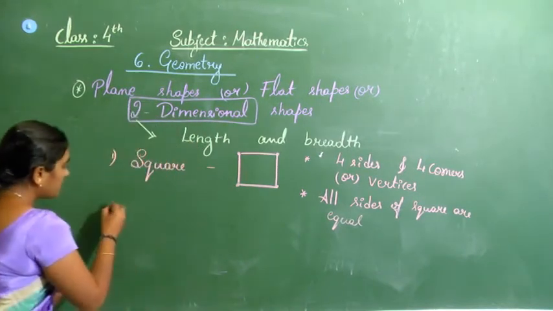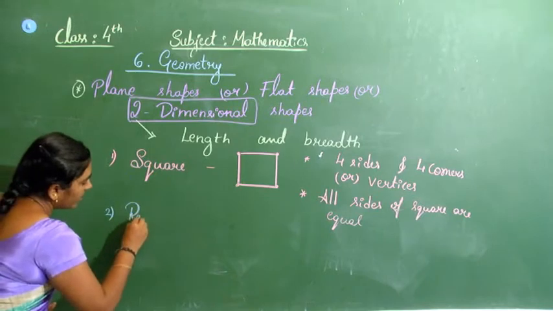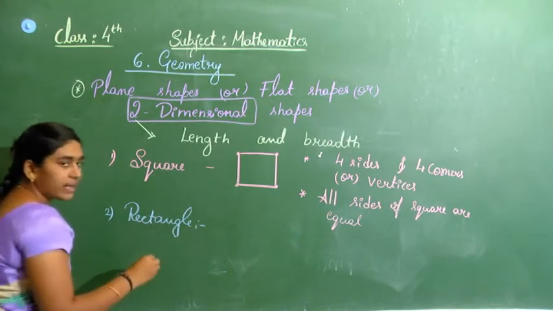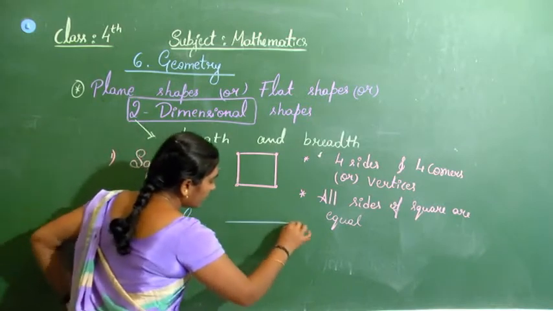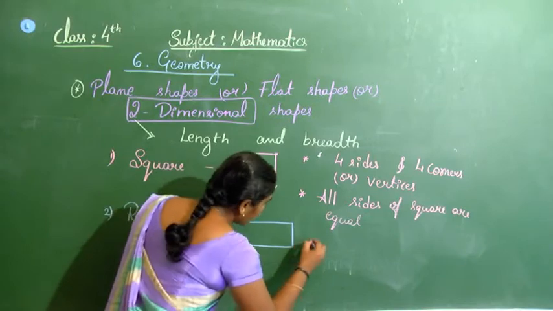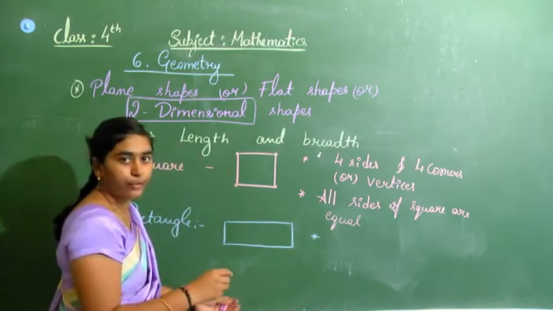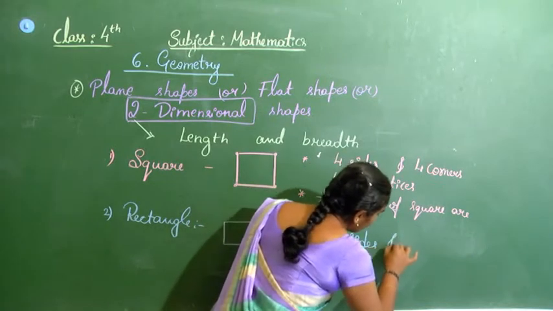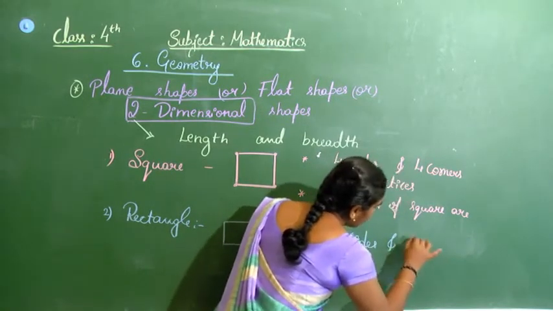Then coming to the next shape, a rectangle. How does the rectangle look like? How many sides and how many corners does it have? The rectangle also has four sides and four corners or vertices.